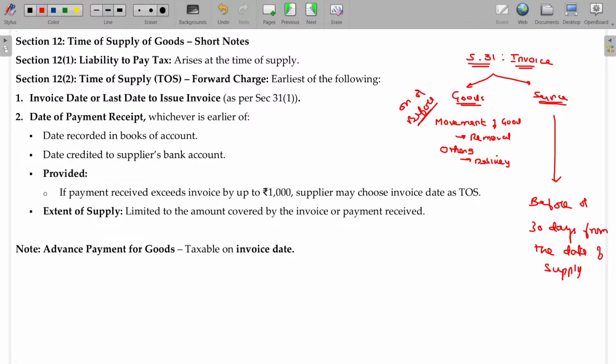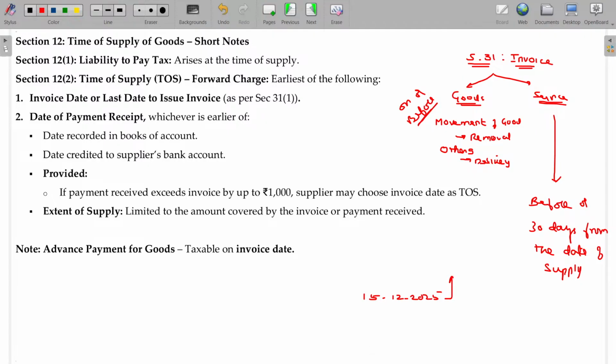Okay. For example, if you want to book a hall for any reception or function, okay, then hall service, rental of hall service, service only, no. So if the date of providing service is 15th December 2025, when can you issue the invoice?